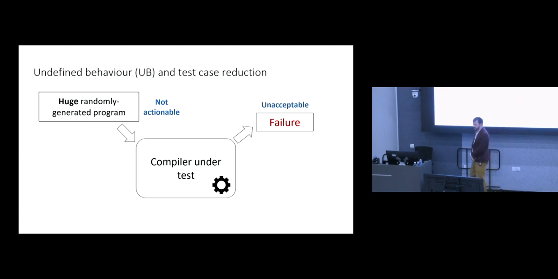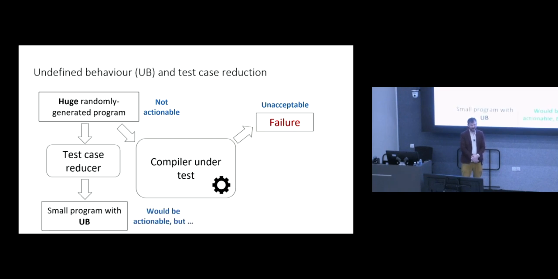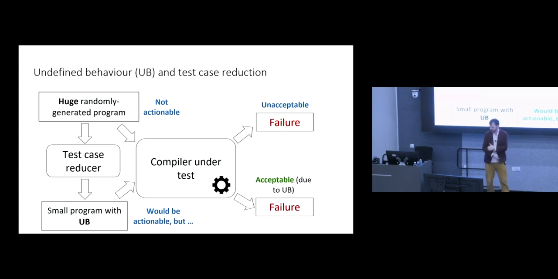But undefined behavior creates a real problem for test case reduction. Let's suppose we've got a huge randomly generated program, maybe it came from CSmith, and it's free from undefined behavior, and it triggers a failure. If we then hack away naively at that program with a test case reducer and get a small program, if in the process of hacking at the program we introduce undefined behavior, maybe we end up reading from data that's no longer initialized because we removed the initialization code, for example, then this program would be actionable, but actually, although